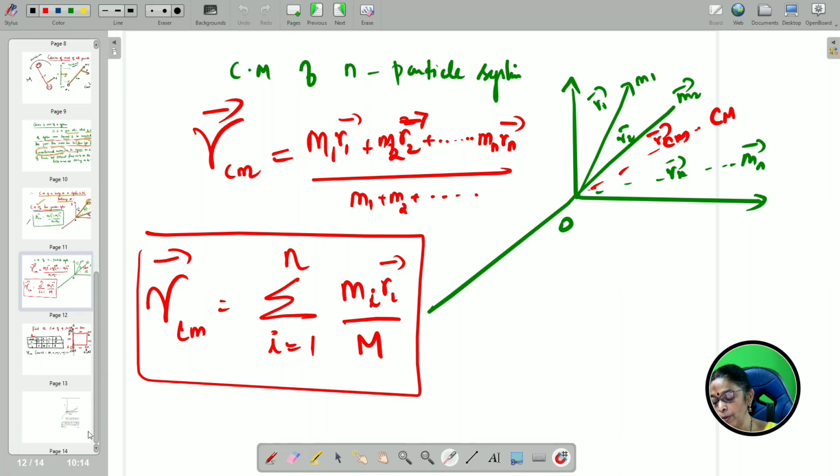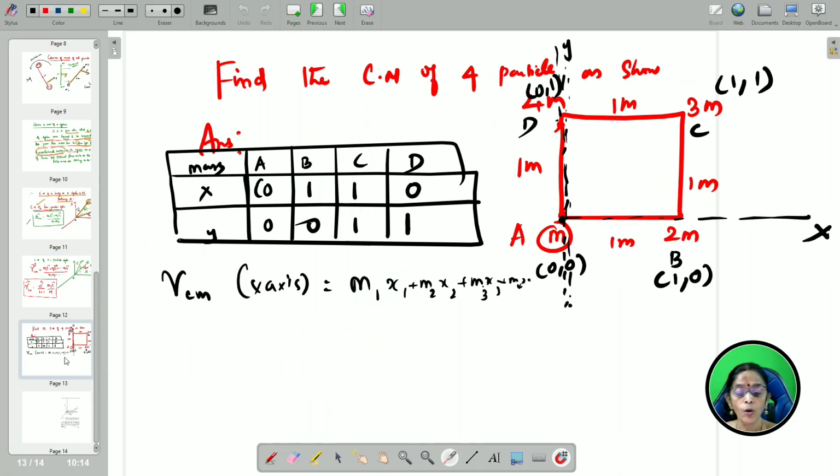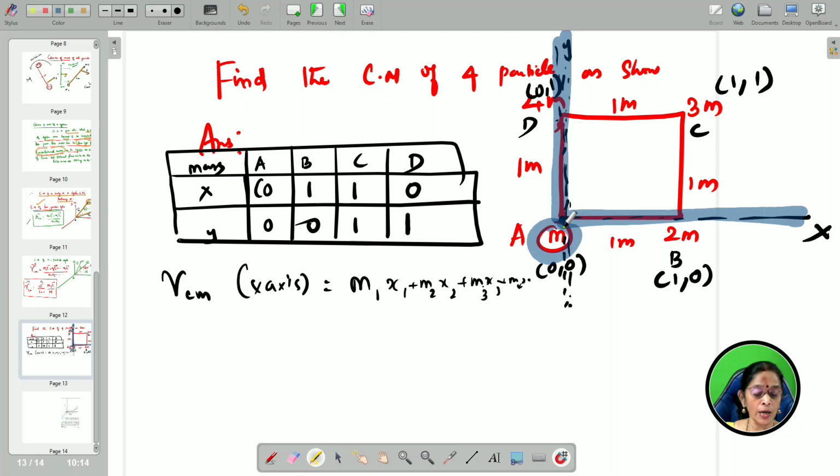Let us take one such example here. Find the center of mass of a 4 particle system. Where are the 4 particles present? At A, B, C, D. So, let us take the 4 particles distributed in a fixed frame of reference, x axis and y axis. Along the x axis and y axis, for mass A it is 0, 0, for mass B it is 1, 0, for mass C it is 1, 1, and for mass D it is 0, 1.